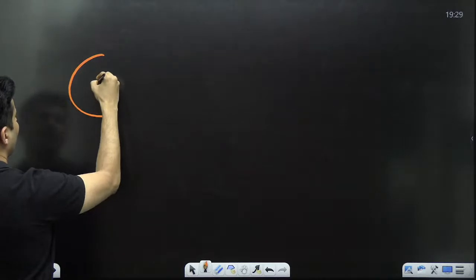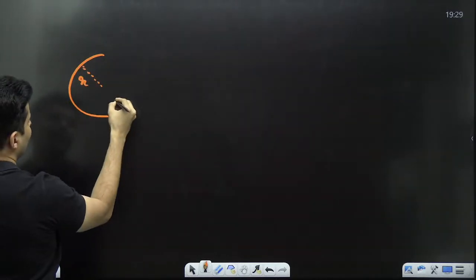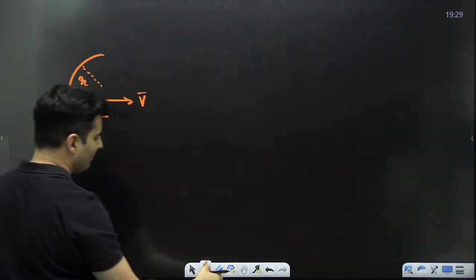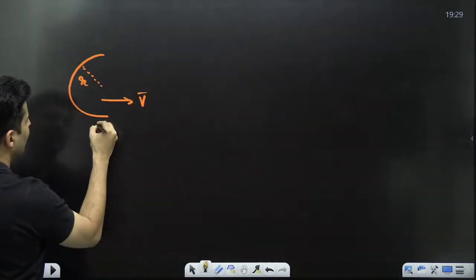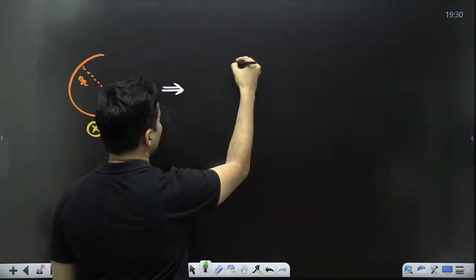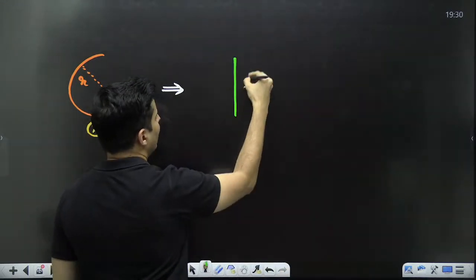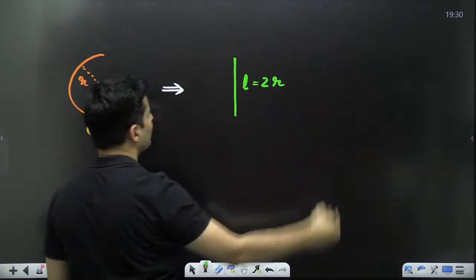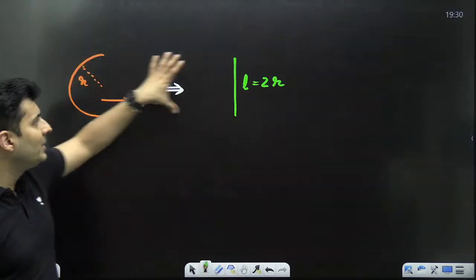Something like this. Just imagine there was a semicircle of radius, let's say r, and let's say this semicircle was moving like this with some velocity inside some magnetic field like this. If the question asked is how much EMF is induced, what you will do first is convert that semicircle into a straight line joining the end points. So if you join the end points, it will just look like this. The length will actually be the diameter, which is r plus r, 2r.